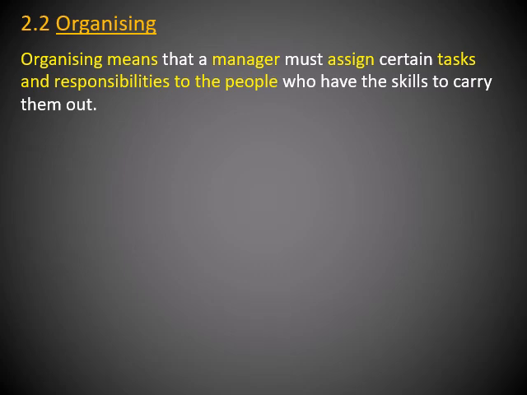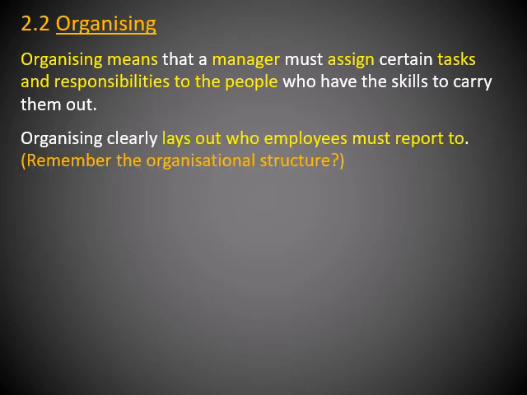The second activity we're looking at is called organizing. You remember we spoke about planning, organizing, staffing, all of those things. So the second activity we're looking at is organizing. Organizing means that a manager must assign certain tasks and responsibilities to the people who have the skills to carry them out. In other words, he's going to tell each and every single employee what duties or tasks he or she needs to perform, how to perform it, and he's going to make sure that that particular employee who is given a task has the knowledge, the skills, the expertise in order to perform that particular task.